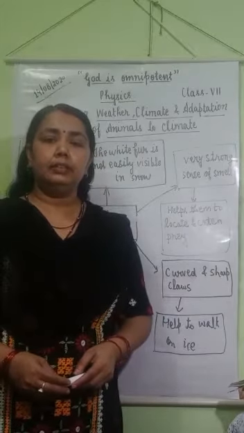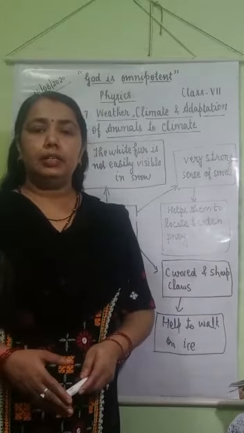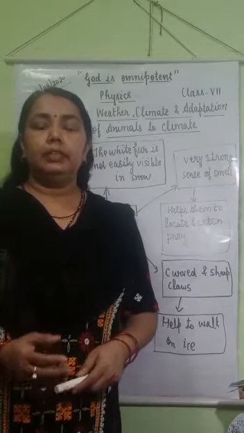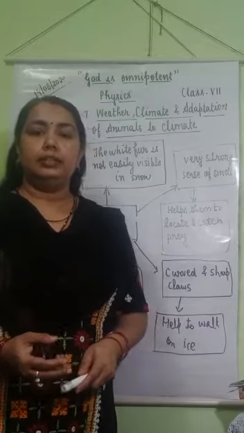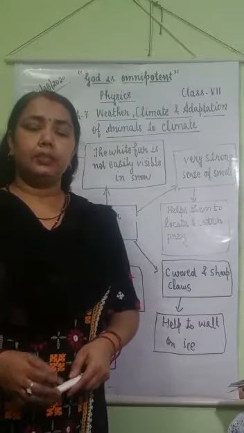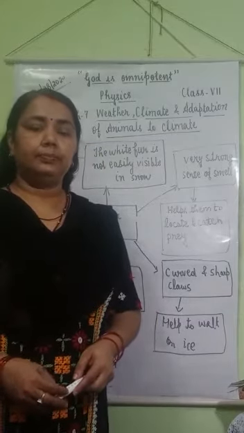Animals living in very hot climate and cold climate adapt themselves according to extreme cold and hot conditions. So this is known as adaptation.